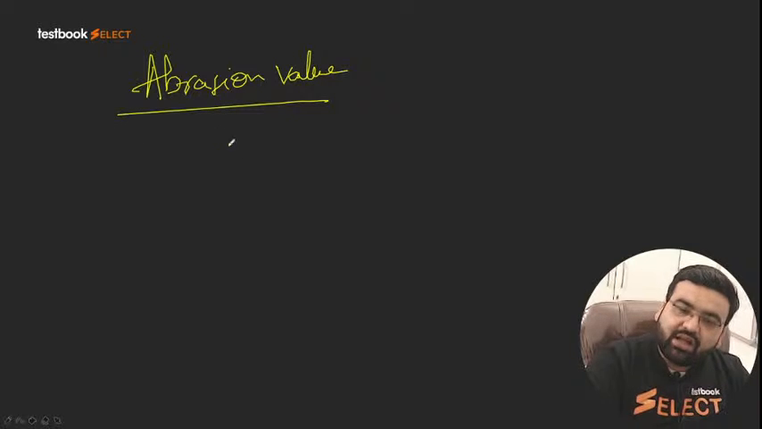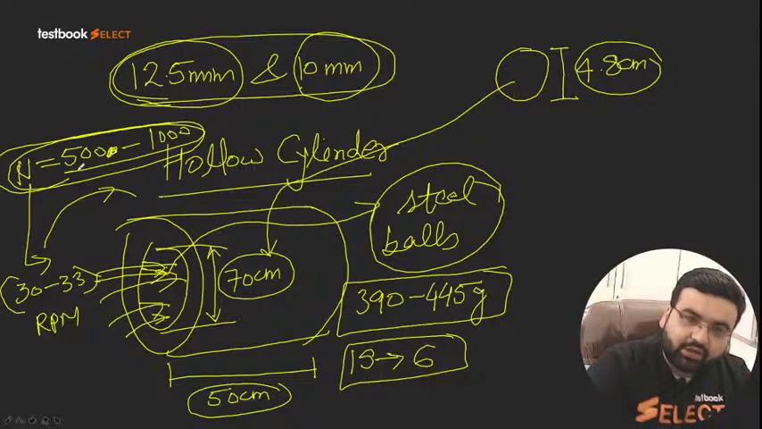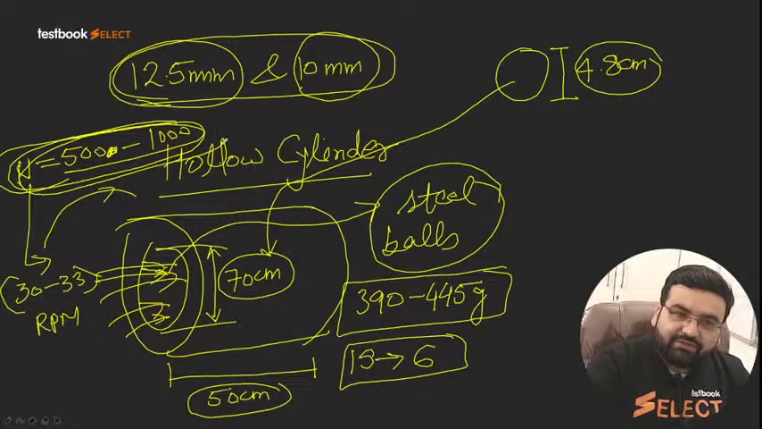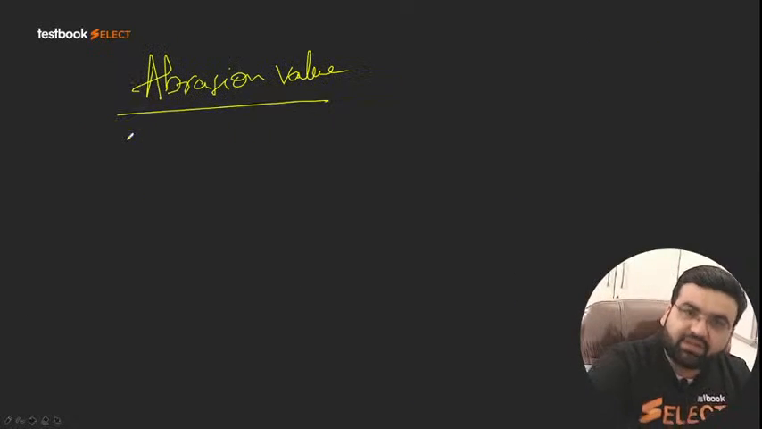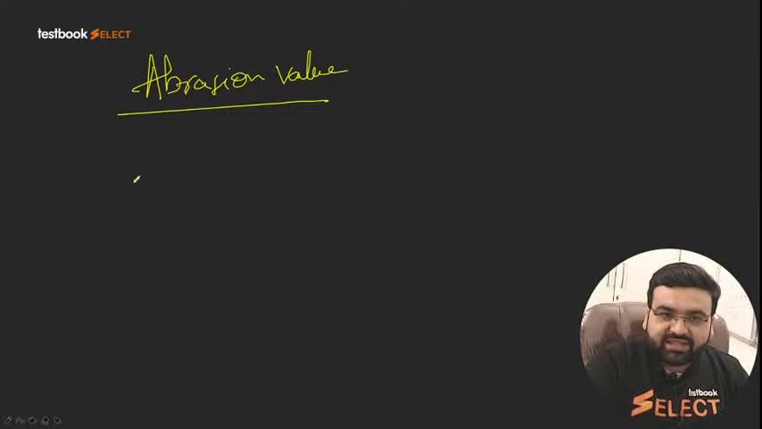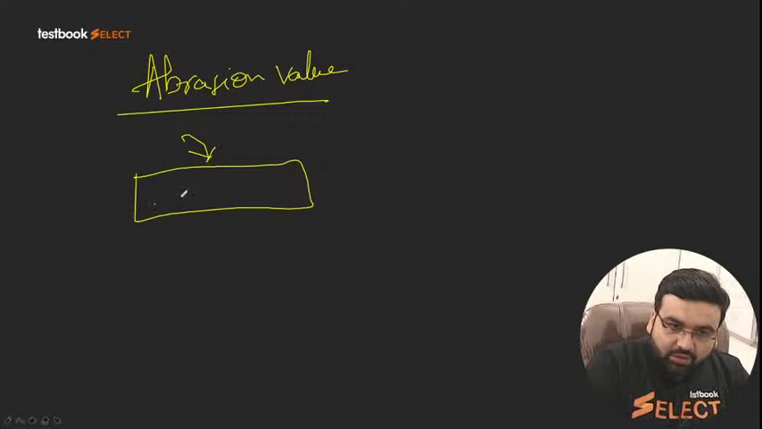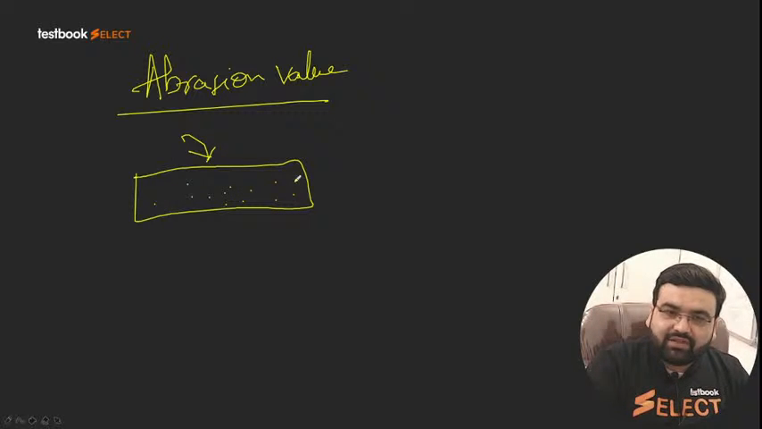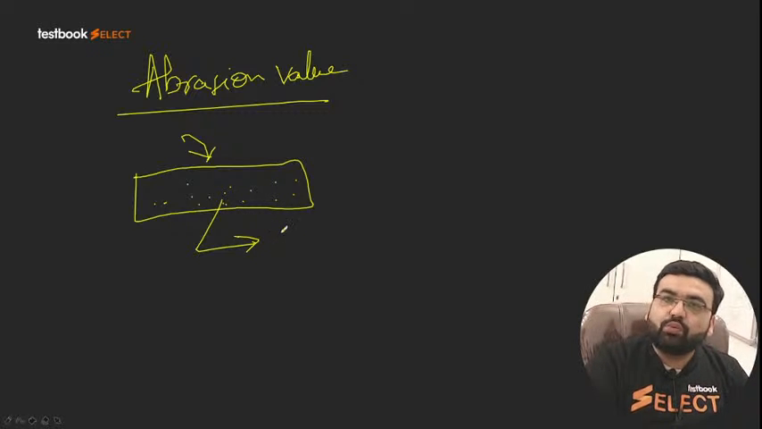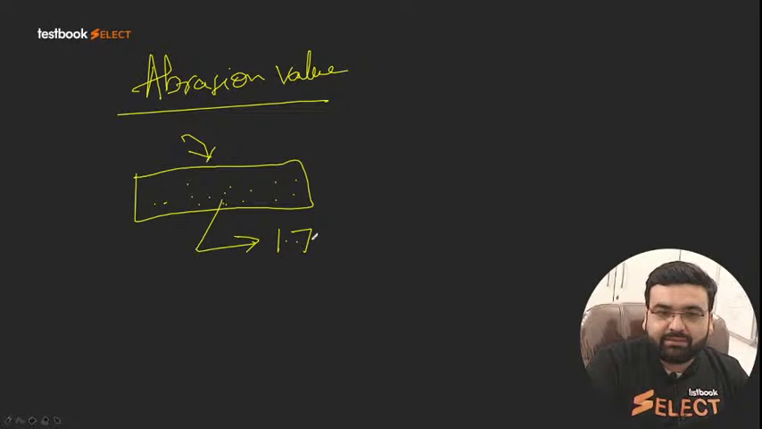Again, we do the same thing. We take out all the aggregates after 500 to 1000 revolutions, depending upon the type of aggregates. Again, we do the sieving of the aggregates. But this time, in the case of the hardness test, the sieve that we use is not 2.36, it is a 1.7 mm sieve.